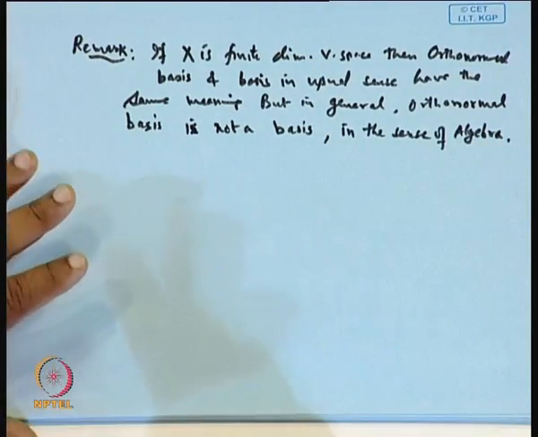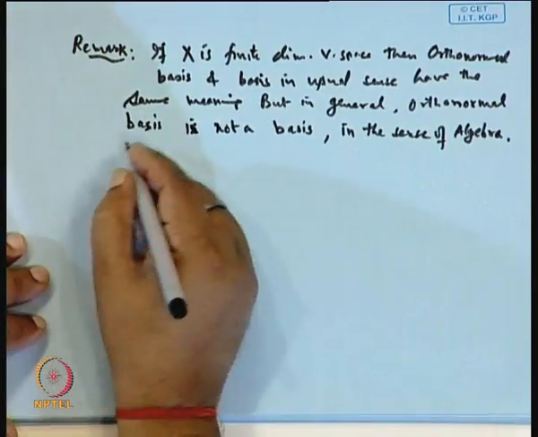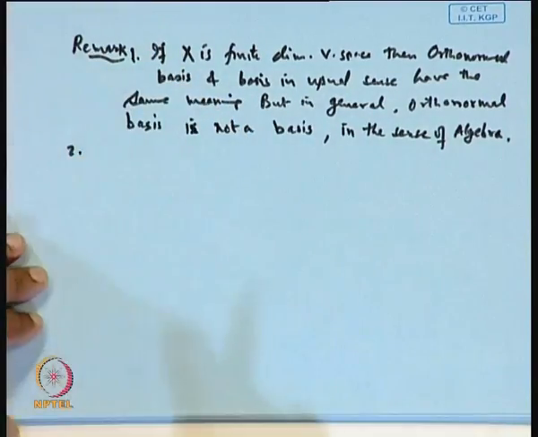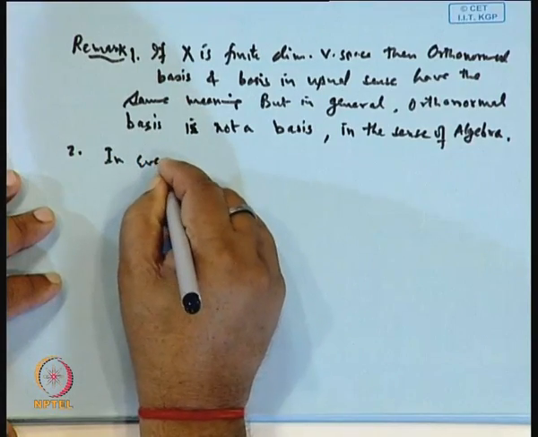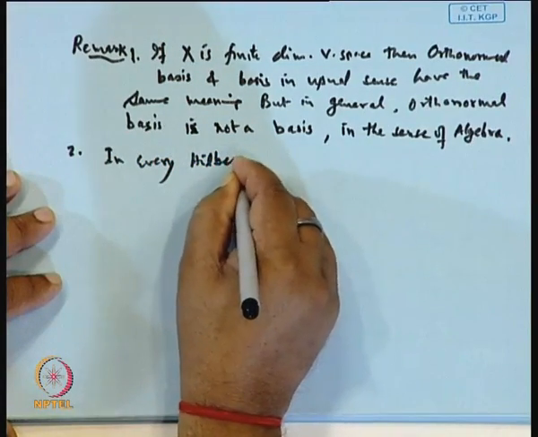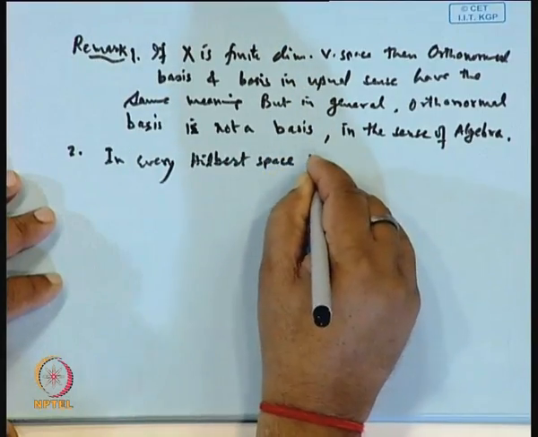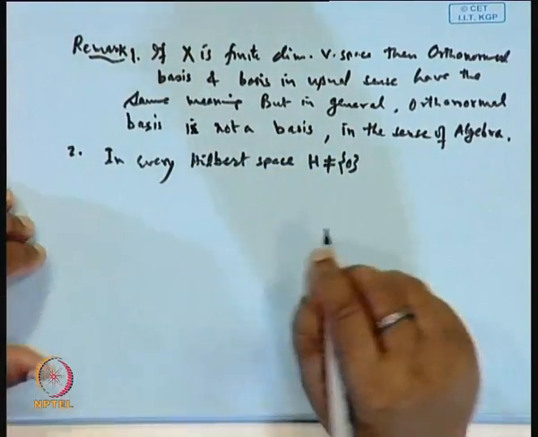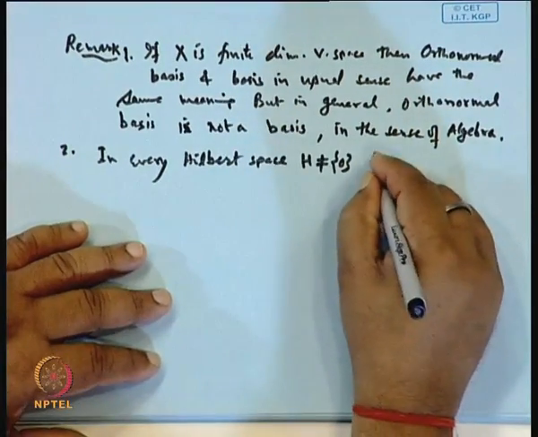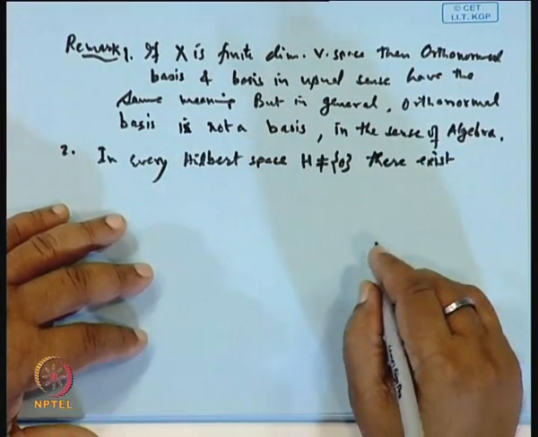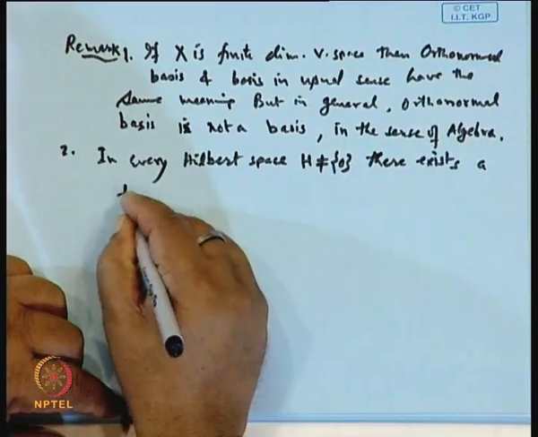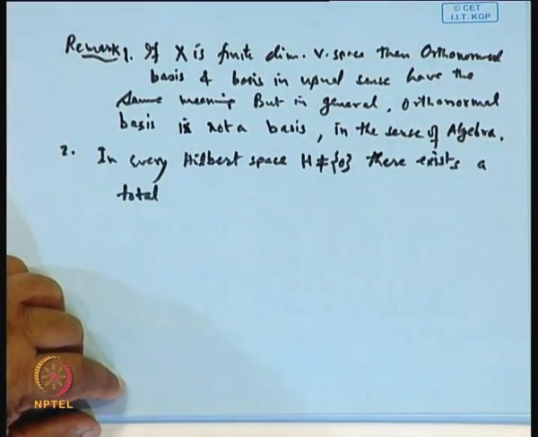This is a remark. Now, another important point, remark 2. Just like every vector space which is different from the singleton set 0 has a basis, similarly here, in every Hilbert space H which is different from the singleton set 0, there exists a total orthonormal set.